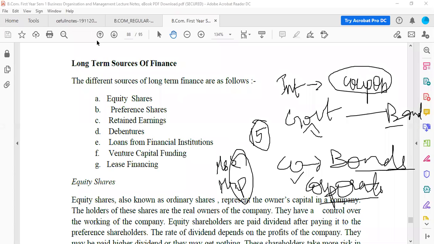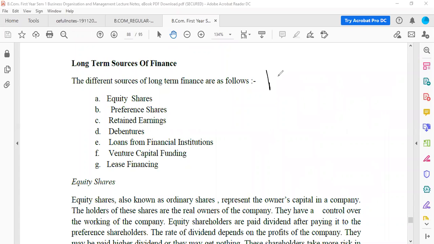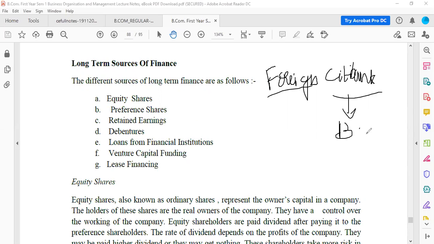Okay. Now there is one last type of bond which you'll have to understand, that is foreign bonds. Now in foreign bonds, what will happen? The foreign company will try to invest in the different companies. Let us take an example, Citibank. Citibank is a foreign company. It is not from India. Now Citibank can give bonds, but it can give bonds in the local currency.